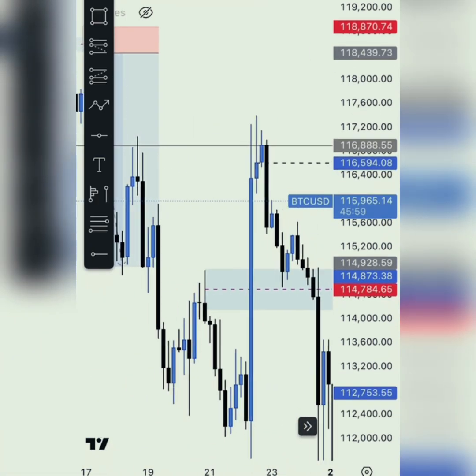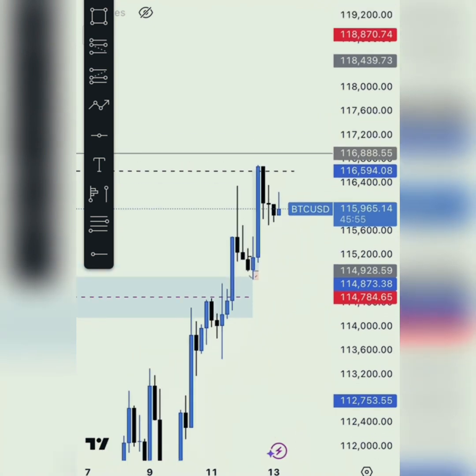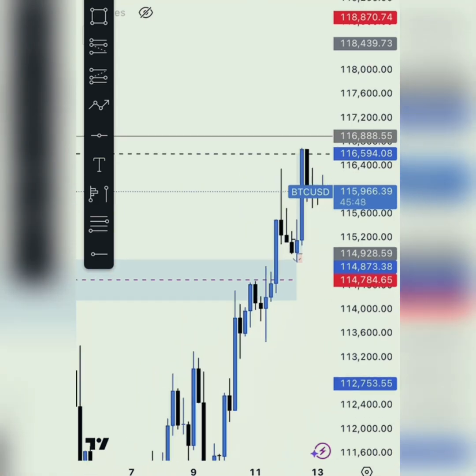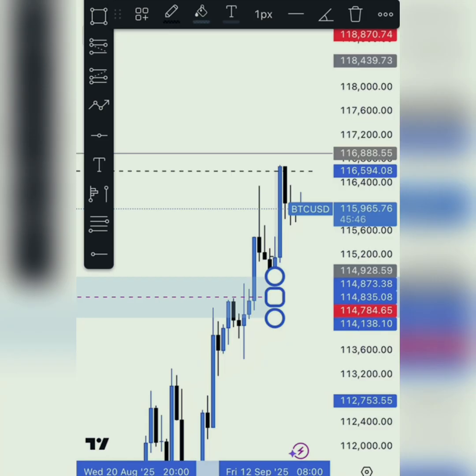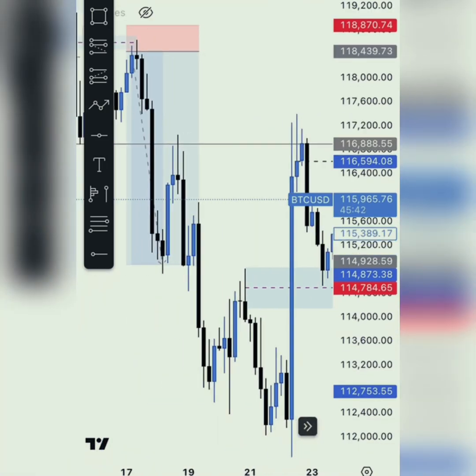So I'm going to be giving a breakdown on how I took this trade. Firstly, I marked out a key level. If you watch here, you will see that we have multiple key levels, but I needed to mark the one very close. And your key levels can come from anywhere. So this was where I found my key level. If you look here, you might be confused how this is a key level because of the wick there.